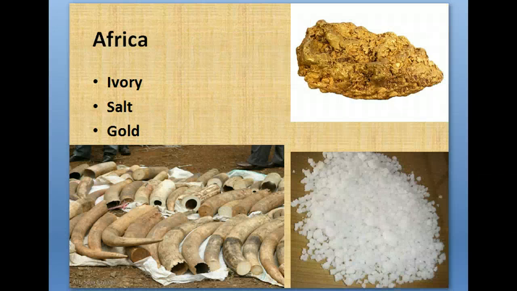From Africa, we're going to have ivory, which is the elephant tusks down here. It's now endangered, so it's hard to buy ivory. We're also going to be seeing salt in this white picture and gold. So what routes are these going to be moving on? Probably the Trans-Sahara routes.